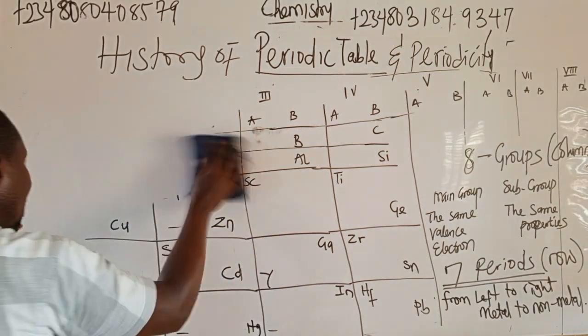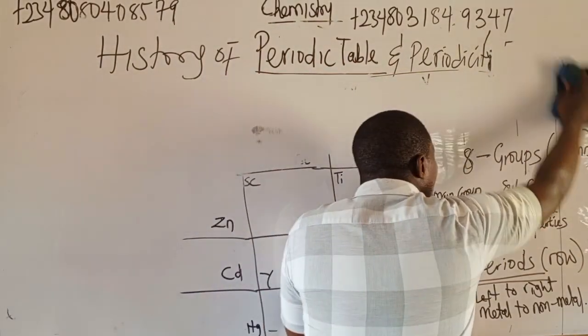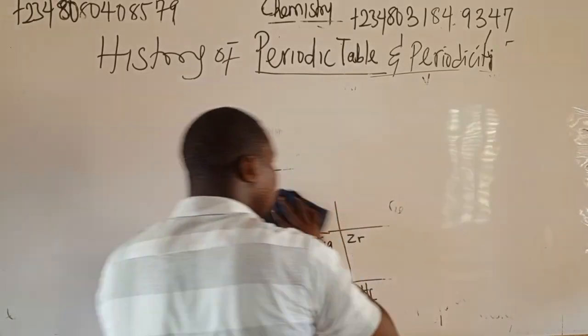But let us continue. Let us look at the demerit and the merit. Let us start with the merit of Mendeleev periodic table.